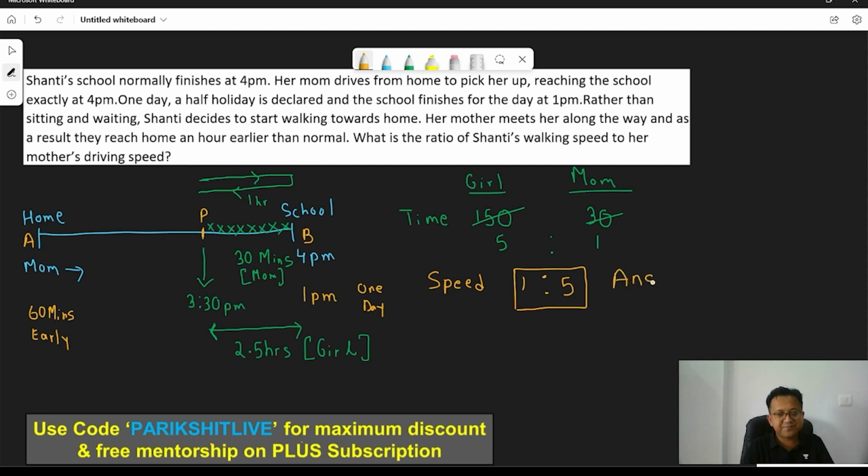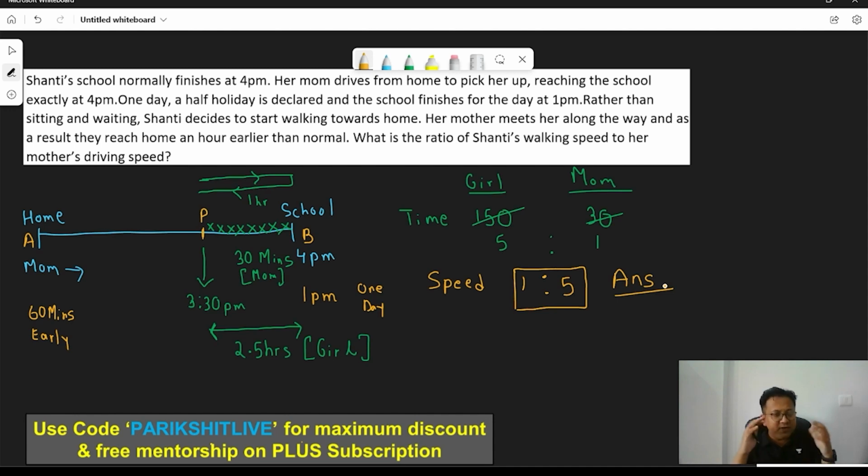That's your answer. Any doubt in this? It's a brilliant question. Think about it. If you had to frame equations, you would have just started solving equations and still might not have got the answer. So look for scenarios. If you're not able to answer yourself, ask yourself some questions like we did. The question said 60 minutes early, and my question was, why did they reach 60 minutes early? And the obvious answer was the mother did not travel the entire distance. And there lay the clue from where we started the solution.